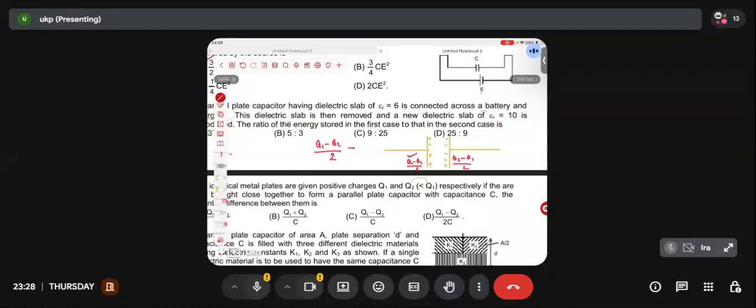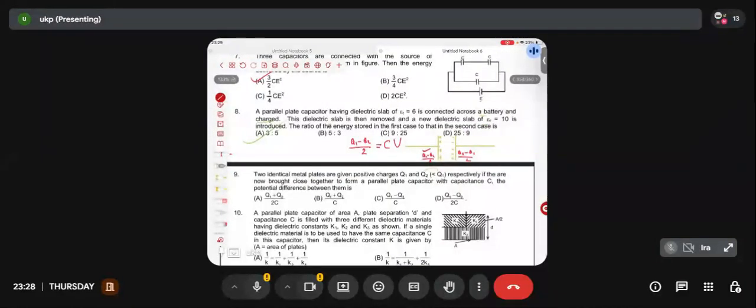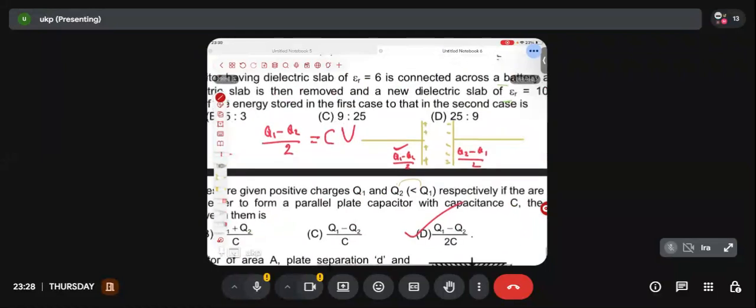The charge on the positive plate of the capacitor equals the capacitance of the capacitor into the potential difference between them. So what is the potential difference between them? Q1 minus Q2 by 2C. Yes or no? Any doubt? If you have got any doubt here, please ask.